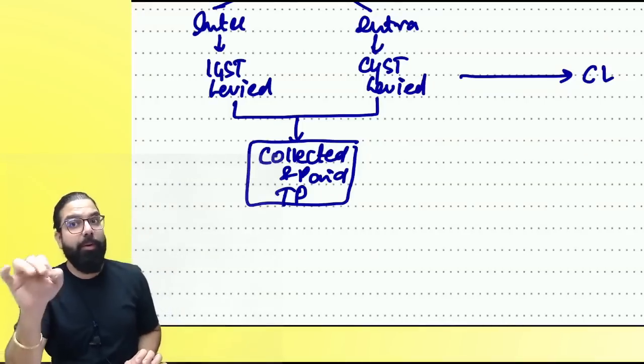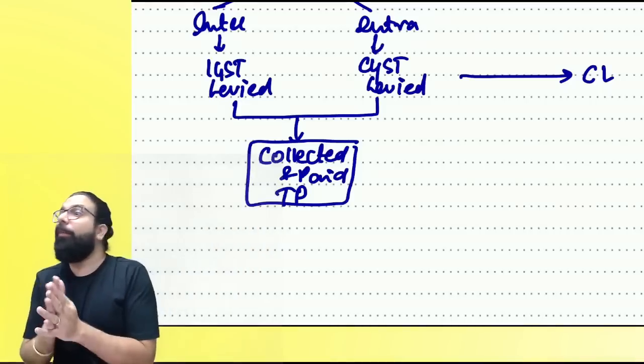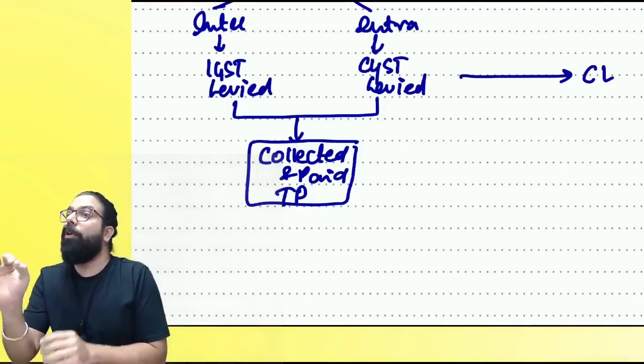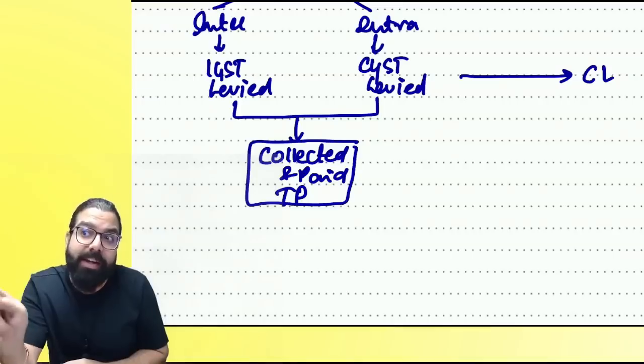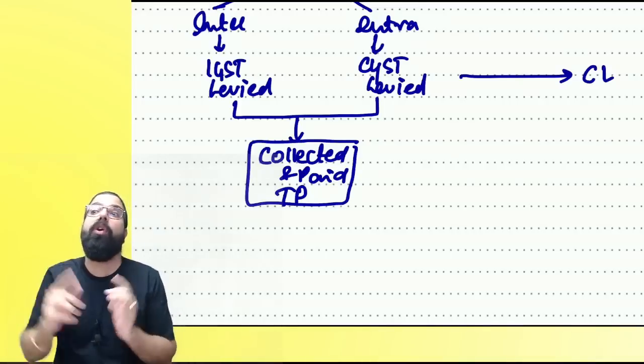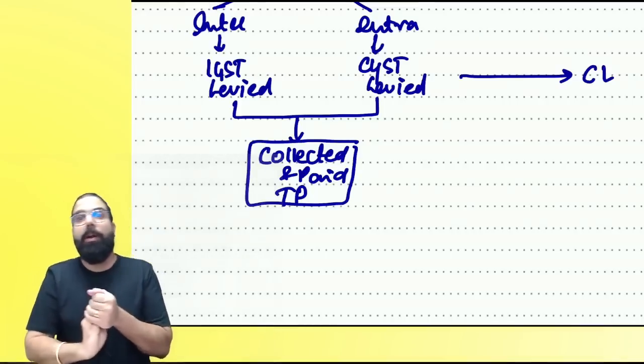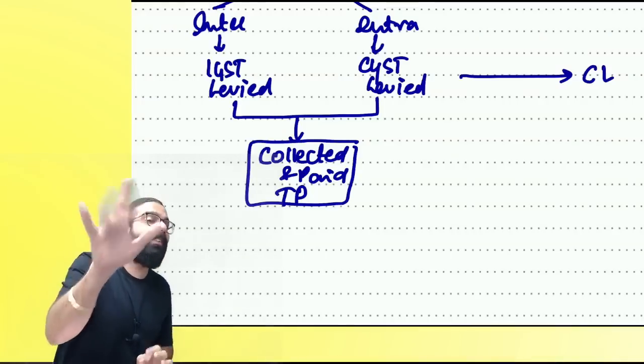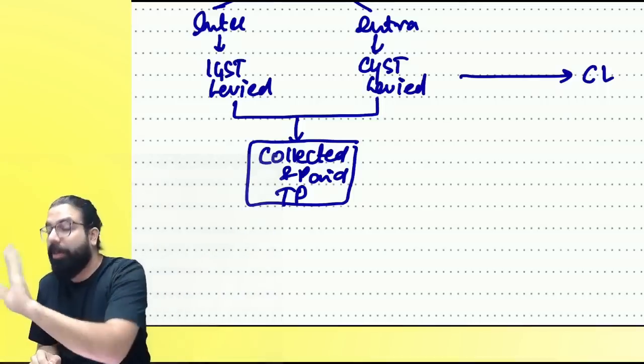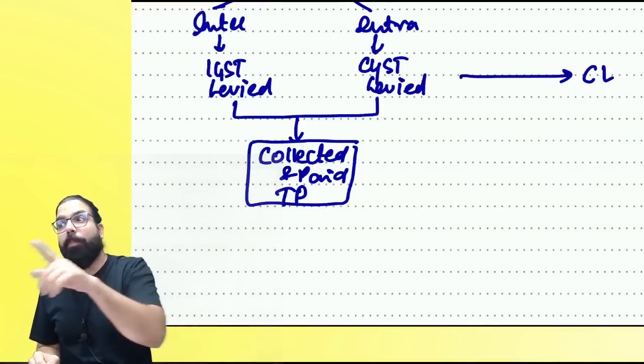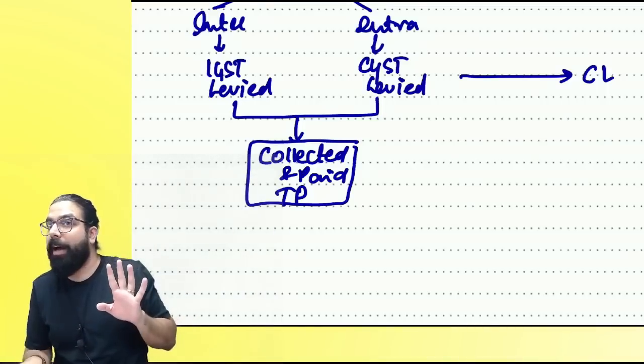So if you are registered, you will have a GSTN number, you will collect and pay. If you don't have a registration and have not taken registration, still you are a taxable person, you are liable to pay out of your own pocket. Are we clear, everyone? A taxable person takes registration, he can collect and pay. A taxable person doesn't take registration, he still has to pay from his own pocket. Can I go ahead, everyone?